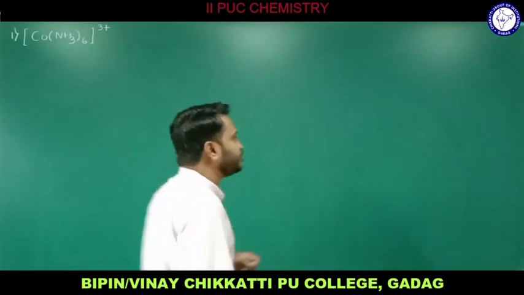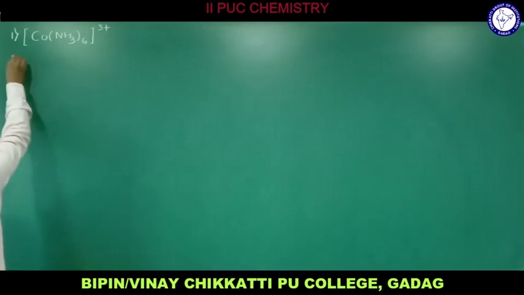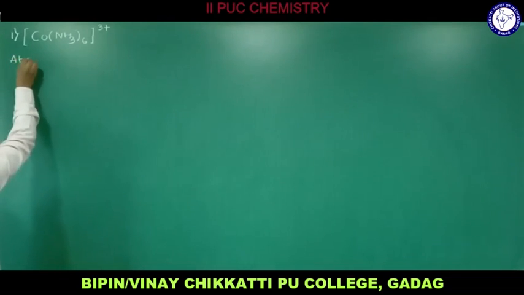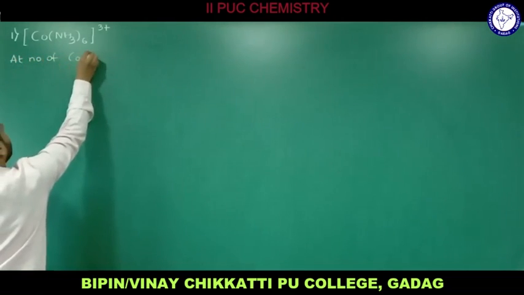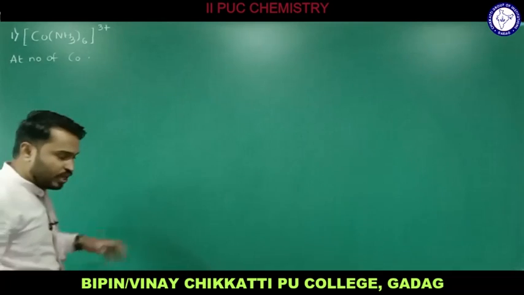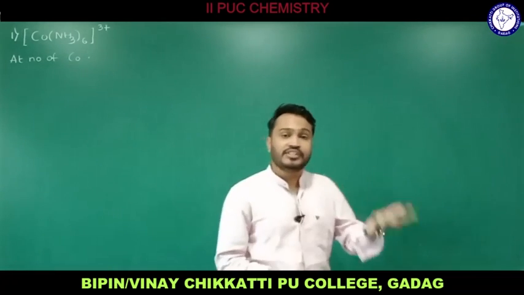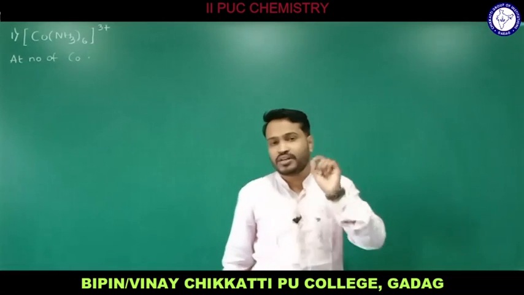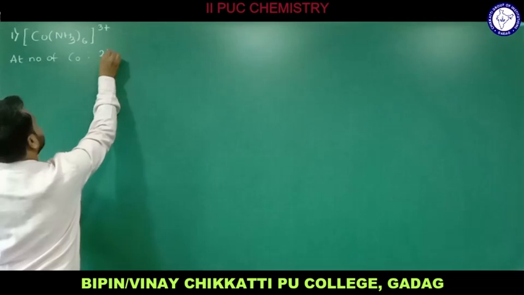So first, you need to write what is the atomic number of the central metal atom. So I am writing here the atomic number of cobalt. Cobalt actually belongs to d block elements, transition elements in the 3d series, and the atomic number of cobalt is 27.